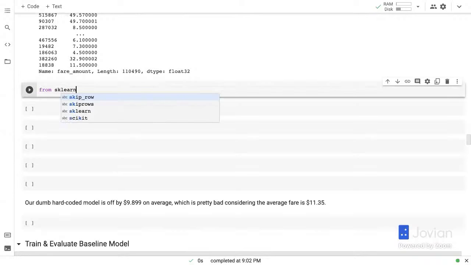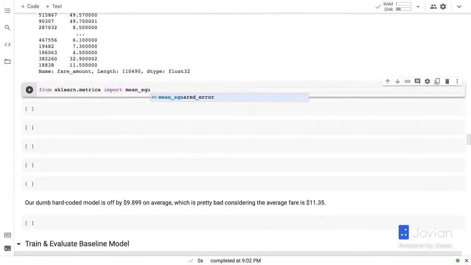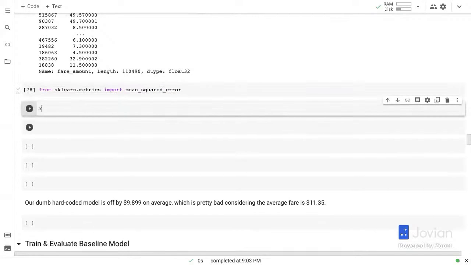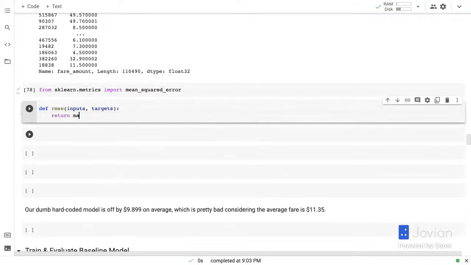So I'm going to import from sklearn.metrics mean squared error. Okay. And I'm going to define a function called RMSE just to make my life easier. It takes some targets and it takes some predictions.